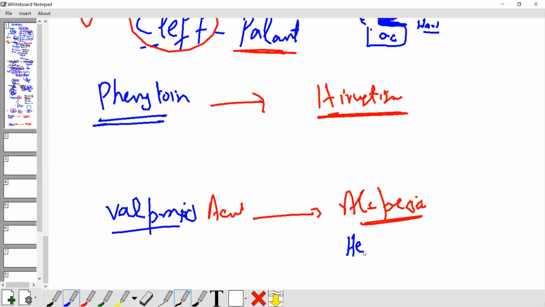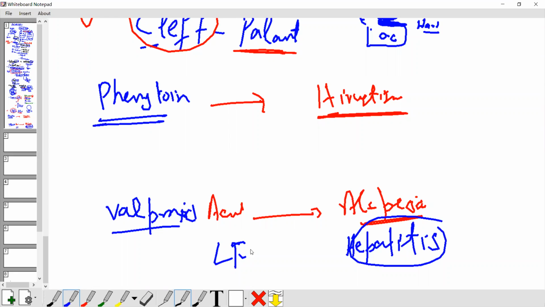Valproic acid causes hepatitis. This is the only antiepileptic drug that very strongly damages your liver. So if the patient is using valproic acid, we must do LFT repeatedly. The patient must have this test, repeatedly checking whether the liver function is good or not. So these two side effects, hirsutism and alopecia, are totally opposite. Must keep in mind.